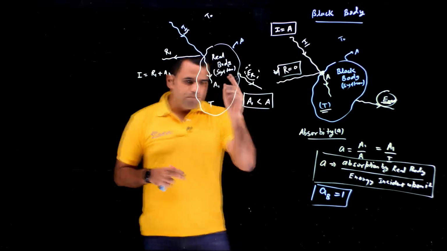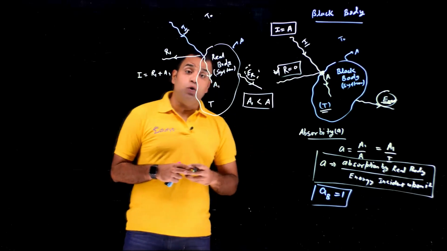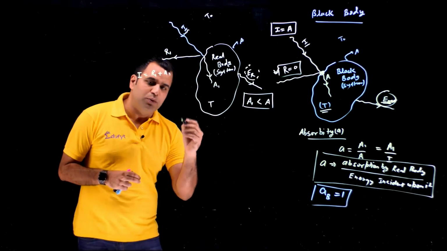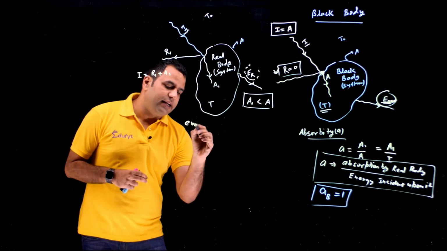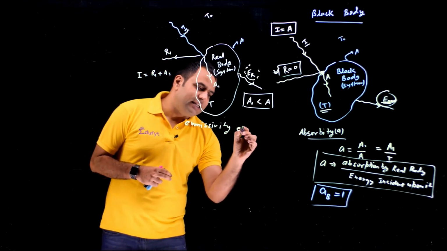The thing is, this emission by the real body with respect to black body is defined as one more constant, and that we define as emissivity. We define it by small e.